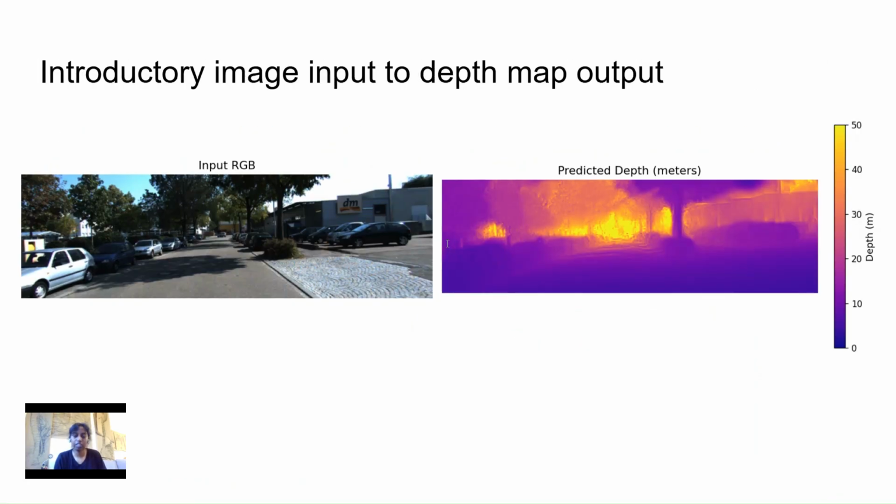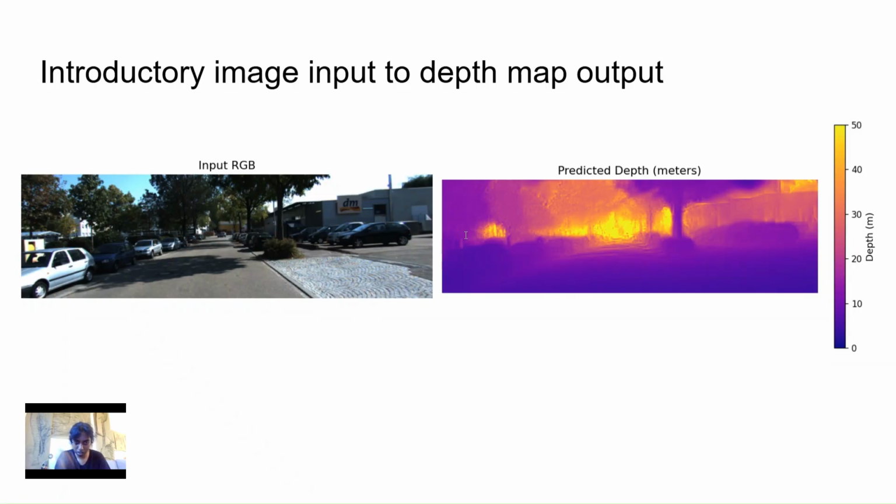So, before I get into the methodology and how I went about this, I want to show you what the system actually produces, so we can orient ourselves and think about what the results are going to look like and how we might reach that. On the left, we have the raw RGB image from a car driving through what looks like a parking lot. On the right is what our trained model predicts when you give it just this one RGB image. The color encodes the depth in meters. We can see a mapping of that in the left corner.